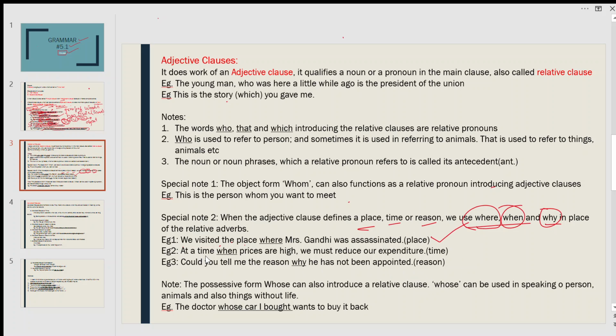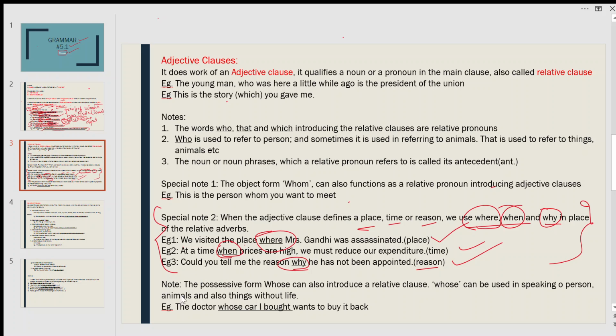At a time when prices are high, we must reduce our expenditure. Could you tell me the reason why he has not been appointed? So this is why for reason, when for time, and where for place. Keep this in mind because it is very useful while solving questions.